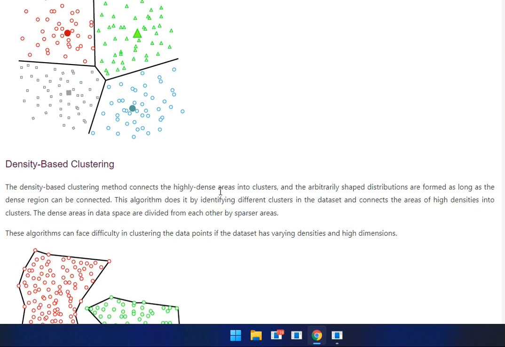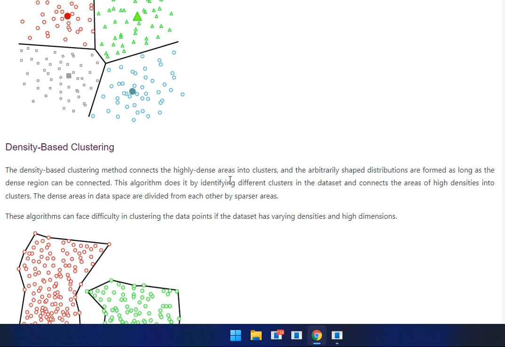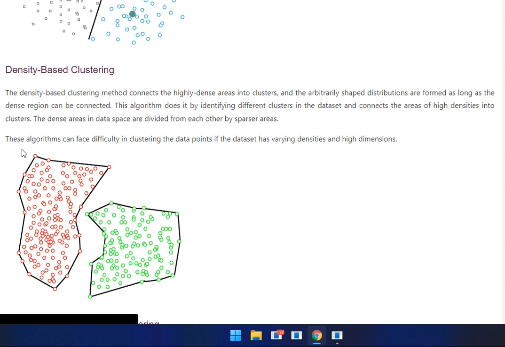Then we move to density-based clustering. The density-based clustering method connects highly dense areas into clusters, and arbitrarily shaped clusters can be formed as long as the dense regions can be connected. This algorithm does not identify different clusters in the dataset, but connects areas of high density into clusters. The dense areas in the data space are divided from each other by sparser areas. This algorithm can face difficulty clustering data points in a dataset with varying density and high dimensionality. This is the diagram for density-based clustering.